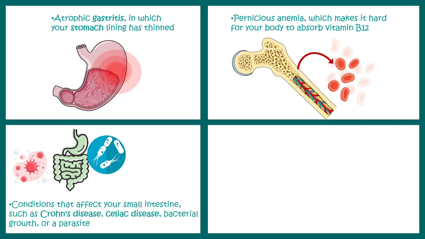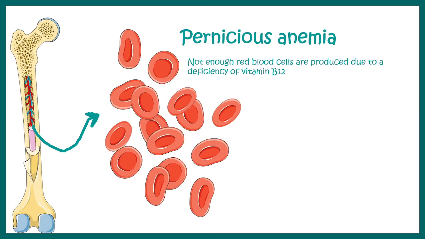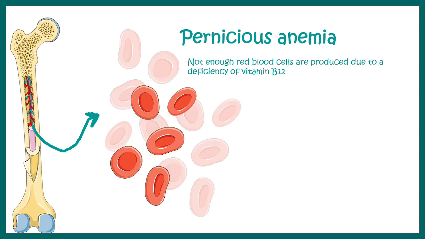Now, there are conditions like Crohn's disease, celiac disease, and several bacterial and parasite infections, which might lead to decreased absorption of vitamin B12 in the intestine. Alcohol misuse can also lead to vitamin B12 deficiency. Now, pernicious anemia is one of the big causes, and vitamin B12 deficiency might lead to symptoms which are very similar to pernicious anemia. Simply, the body won't be able to generate enough RBCs due to a deficiency of vitamin B12.